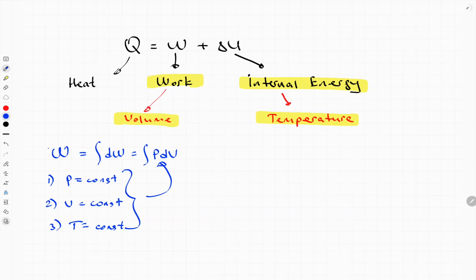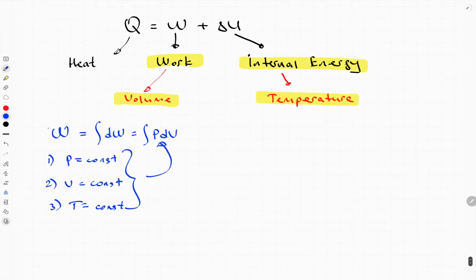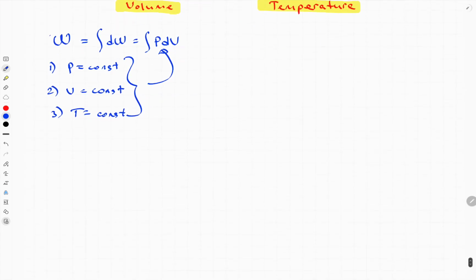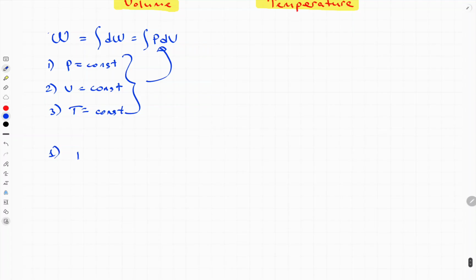Now let's start with the isobaric process. How can we calculate its work? First one, isobaric process: pressure is constant. We need to calculate work, which is the integral of P dV. In an isobaric process, we know that P is constant, basically just a number. From math, in the integral of this kind of equation we can take the constant number outside, yes?